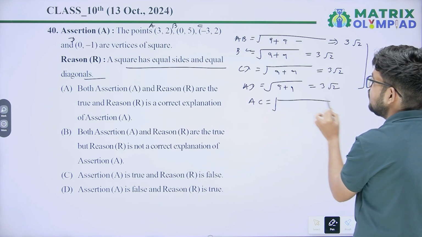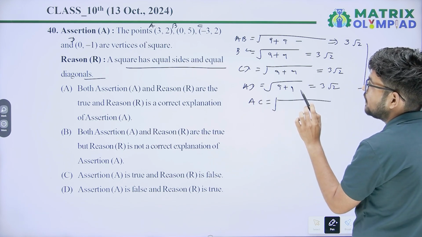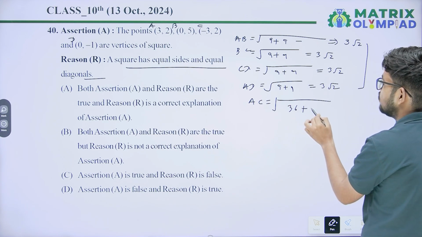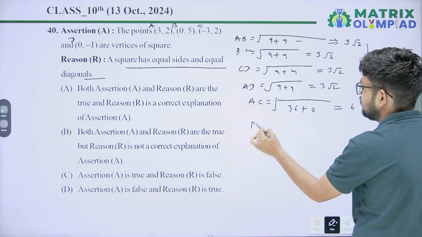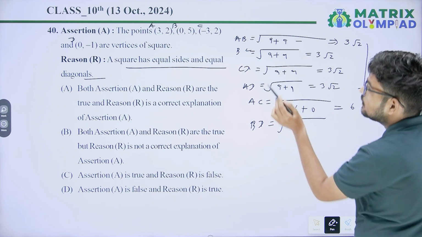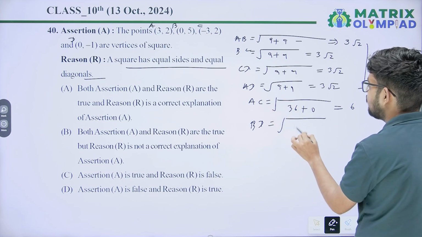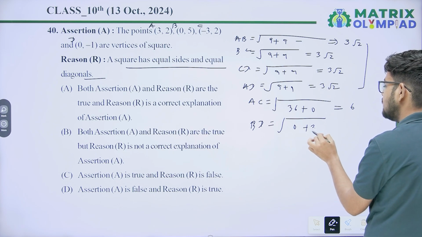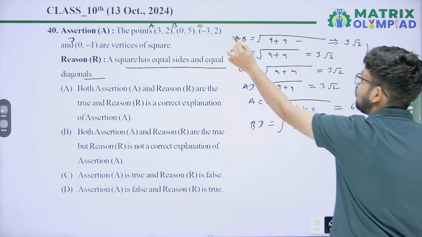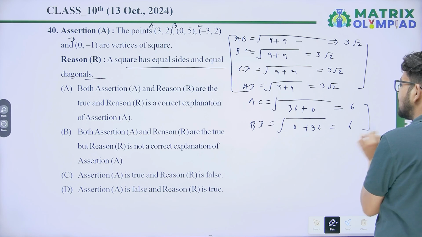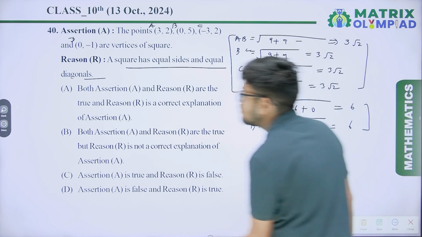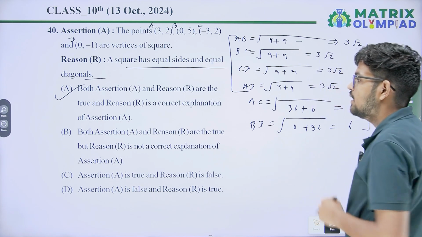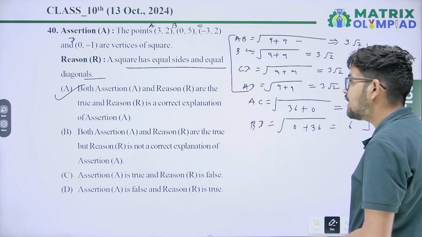AC is root of (3 minus (-3)) whole square, that is 6 square, 36, plus (2 minus 2) square, 0. So it will be 6. And BD is root of (0 minus 0) square, 0, and (5 minus (-1)) square, that is 6 square, that is 36. So it is also 6. So all sides have equal length and the diagonals are equal. So yes, it is a square. So both assertion and reason are correct, and the reason is the correct explanation of the assertion. So option A will be the correct answer.